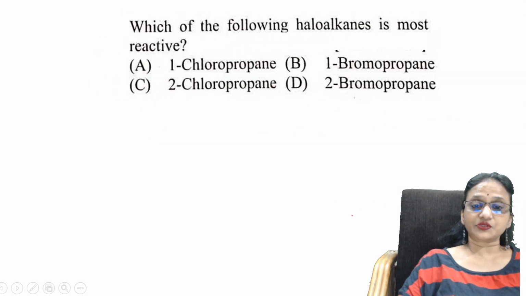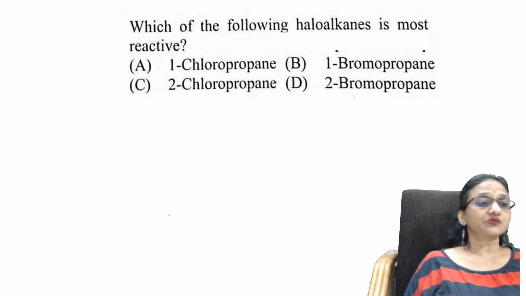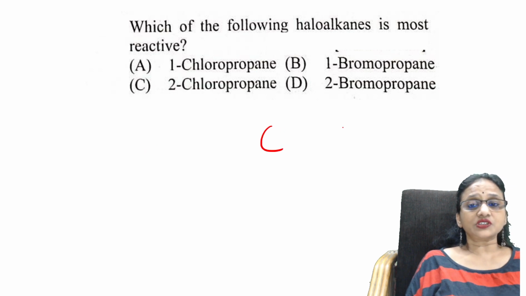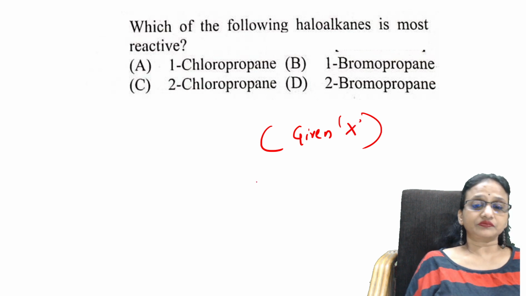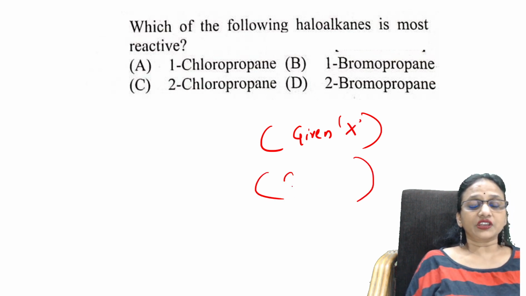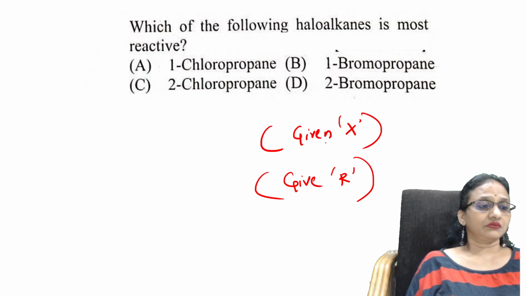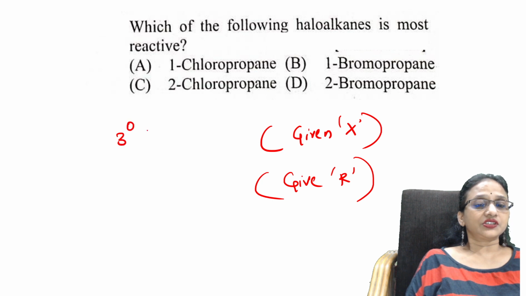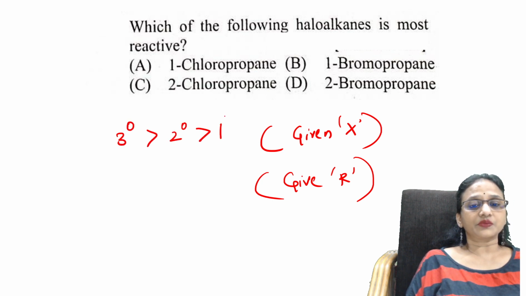Okay. Next question. Which of the haloalkanes is most reactive? Just now I said, for a given halogen atom, or for a given R group, remember students, the order for the given halogen atom is the same in all: tertiary greater than secondary greater than primary.